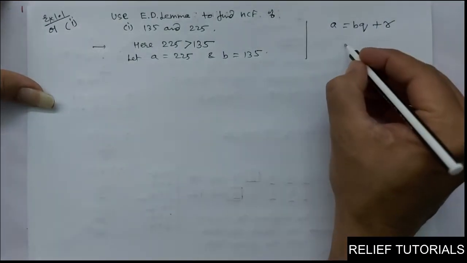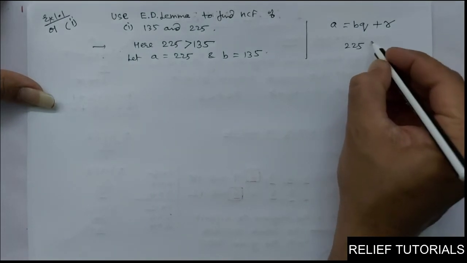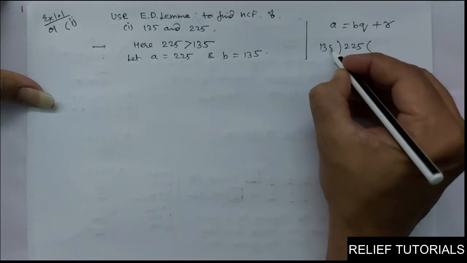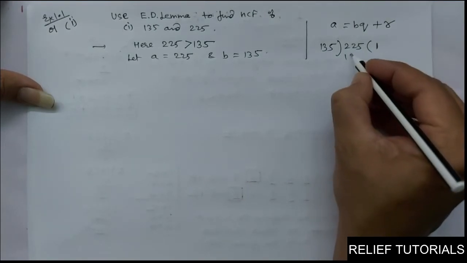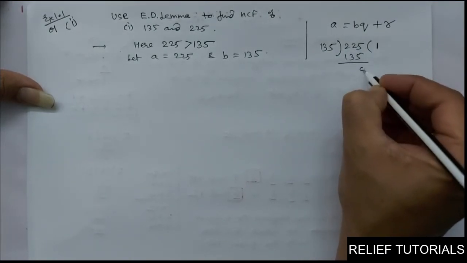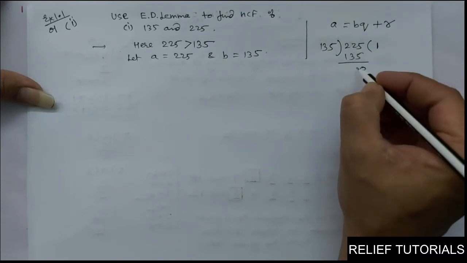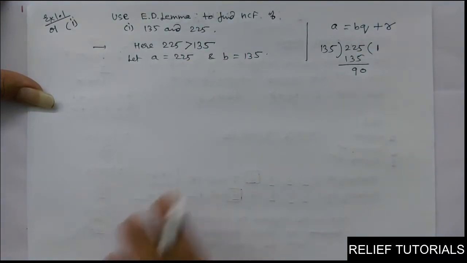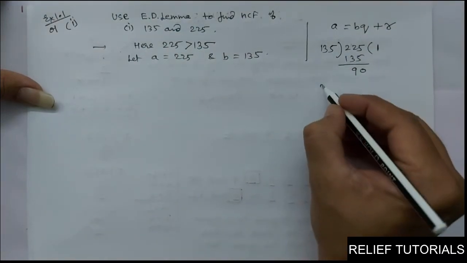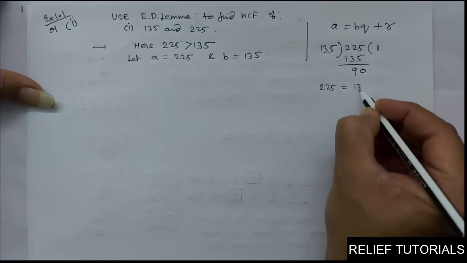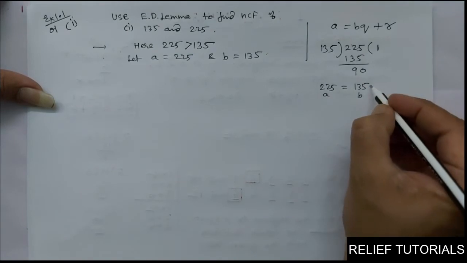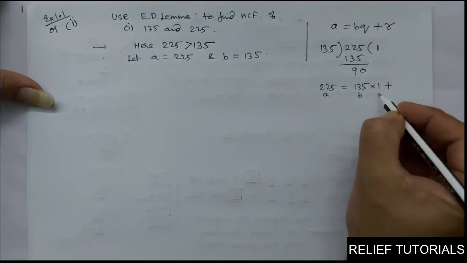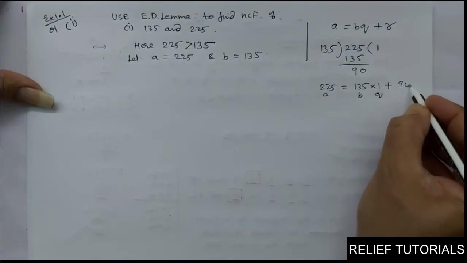So now you will divide this 225 by 135. 135 into 2 is 270, so it will go one time only. One time 135, the remainder is 90. So how can you explain this now? 225 equals divisor B, this is A, this is B, Q is 1, plus remainder 90.